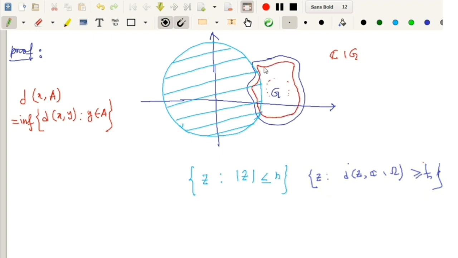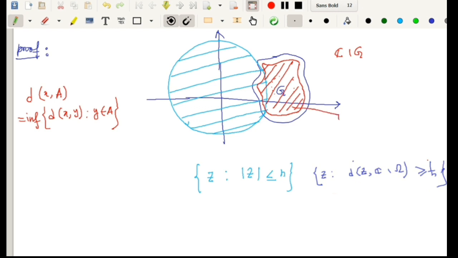So this is the set of all those complex numbers whose distance from the complement of G is at least 1 by n. So this is the set, and this is the closed disk.